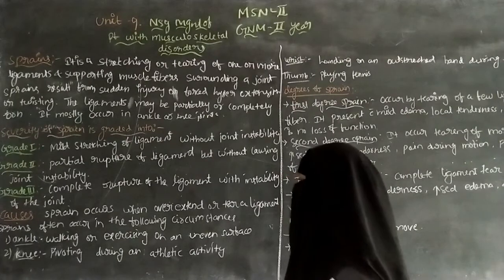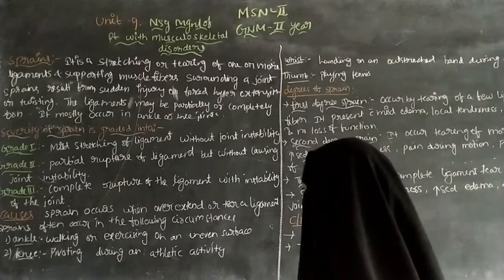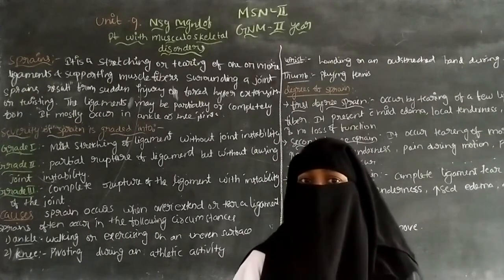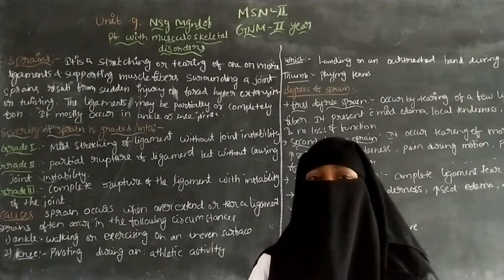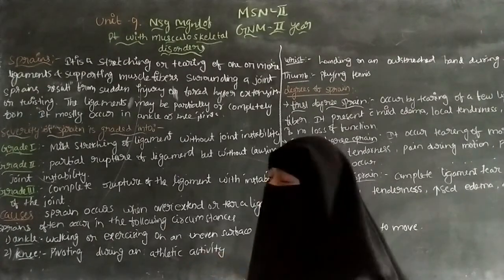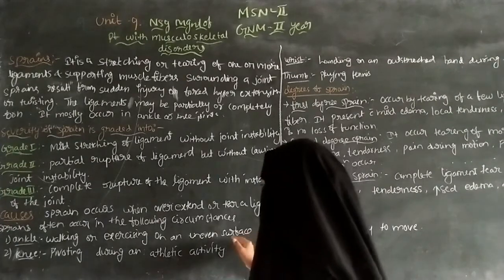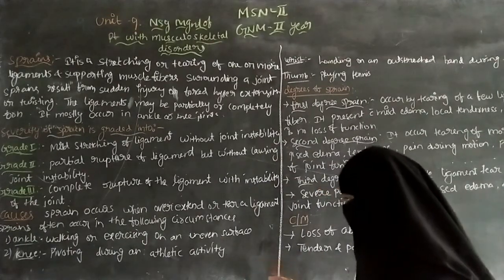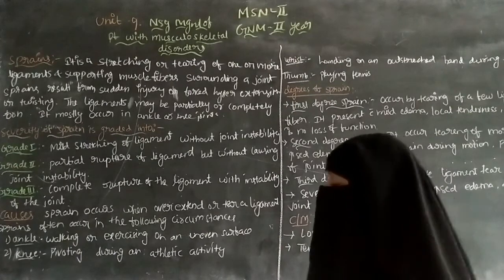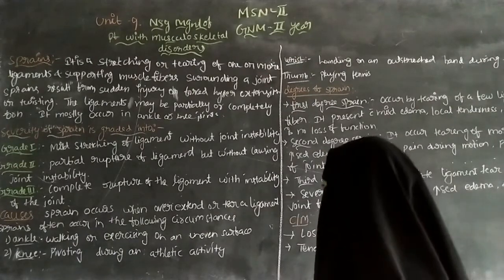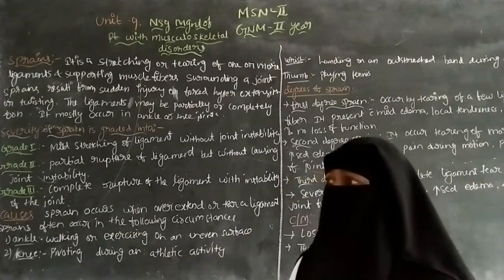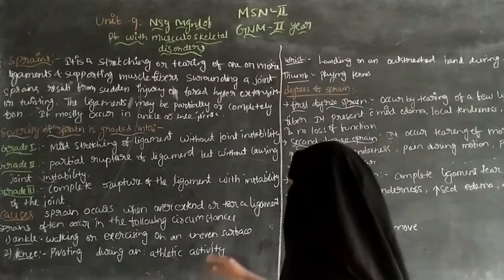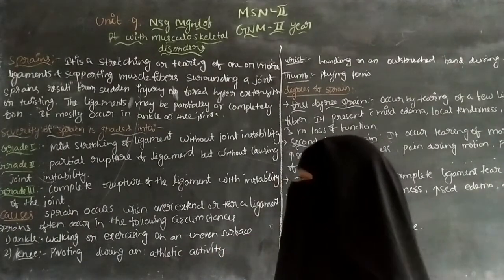Ankle sprains occur by walking or exercising on an uneven surface. If you are walking on an uneven surface, it means the surface is not flat and has some high and low levels.